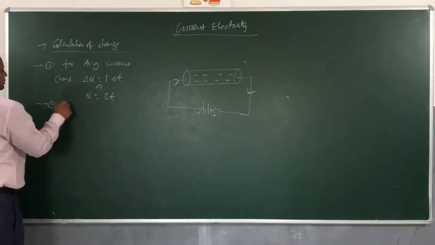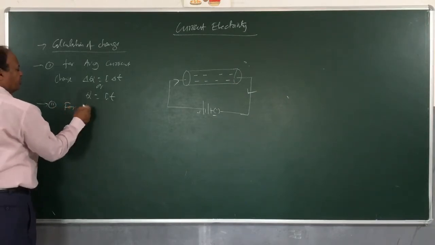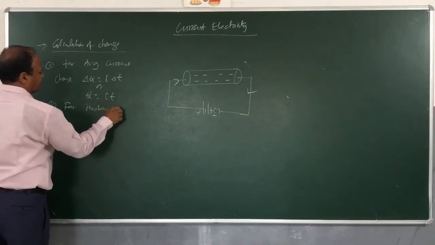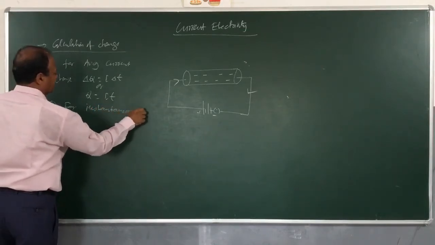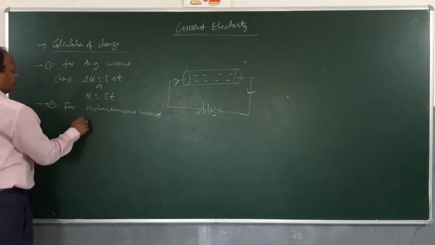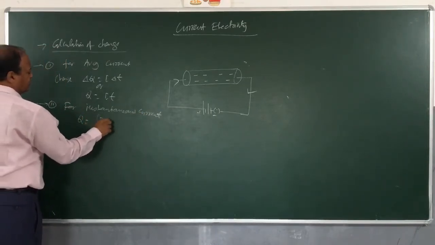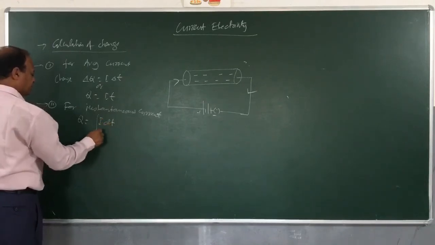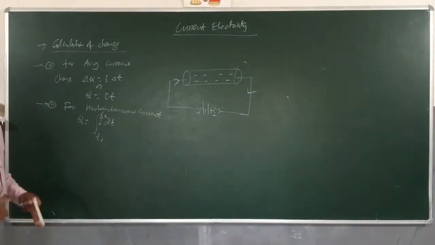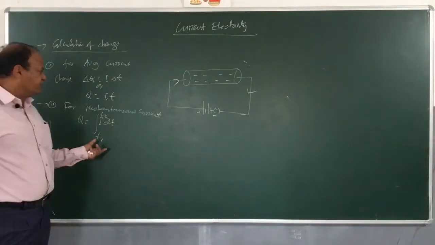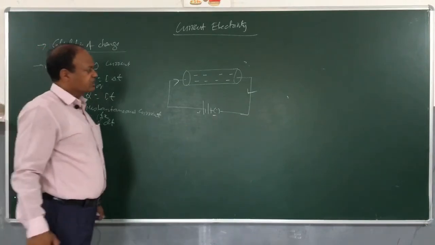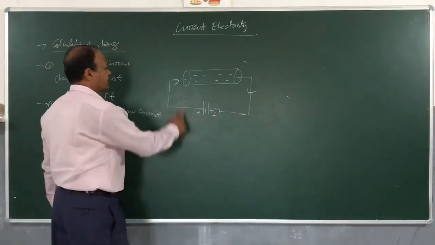And number 2, for instantaneous current, children, we have Q is equal to the integration of I with respect to t, that is time, from time interval t1 to t2. So depending upon the situation given, we can use either of the formulas. You will get simple numericals based on this. Let us see here.